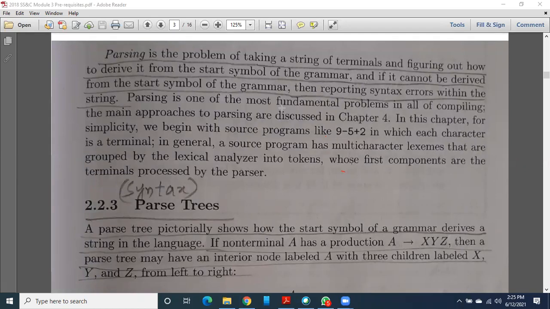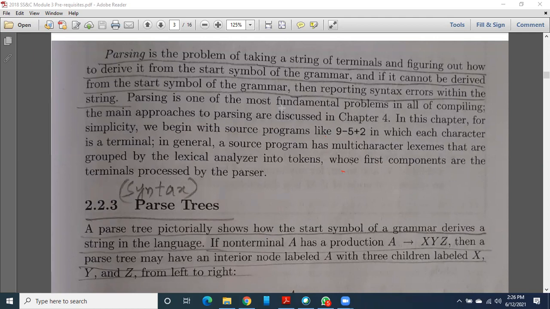Then what is the input for it? Input is nothing but a set of tokens. By taking the set of tokens, for each and every token, it is producing the parse tree or a syntax tree. Clear? Okay.